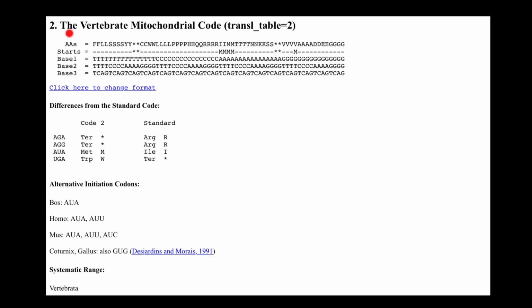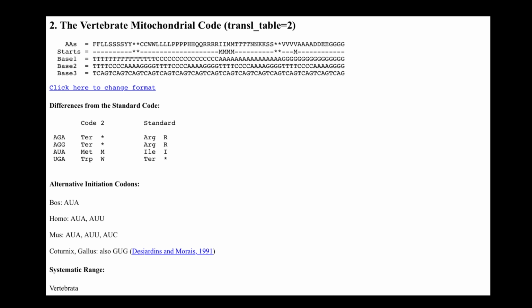The second example would be the vertebrate mitochondrial code, and in mitochondria a number of codons specify different amino acids than in the standard trinucleotide sequence table. For example, AGA in the standard code specifies arginine, but in mitochondria it is a stop codon. And for example, AUA specifies methionine in mitochondria, and in the standard code isoleucine.